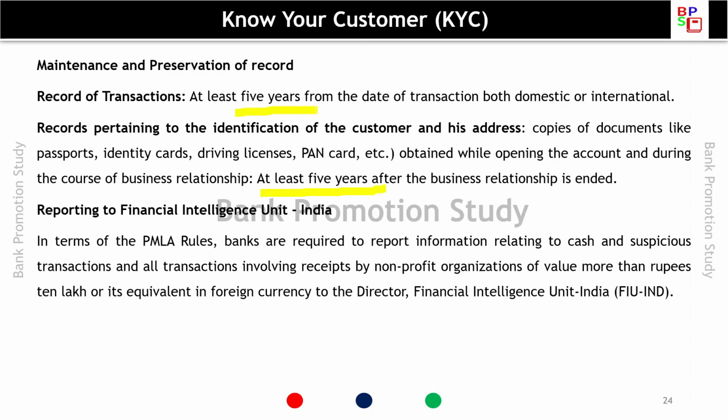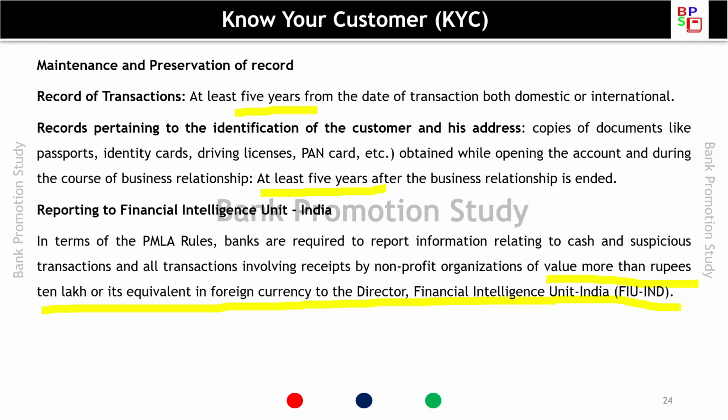Here also 5 years. In terms of PMLA, banks are required to report information related to cash and suspicious transactions and all transactions involving receipts by non-profit organizations of value more than rupees 10 lakh or its equivalent in foreign currency to the Director, Financial Intelligence Unit India.